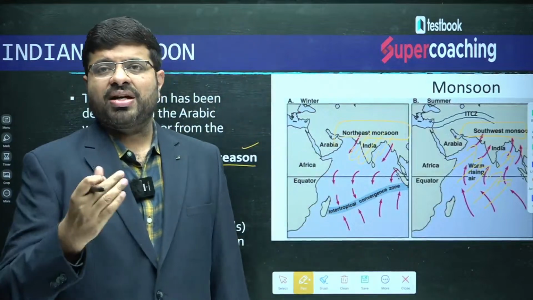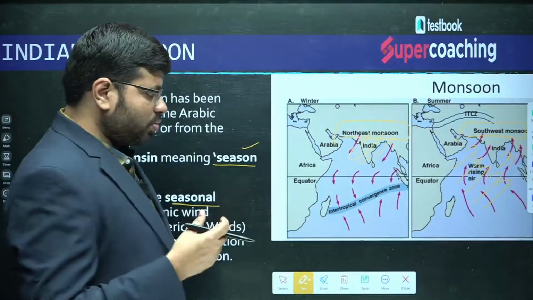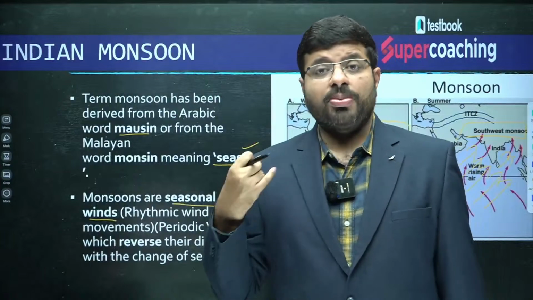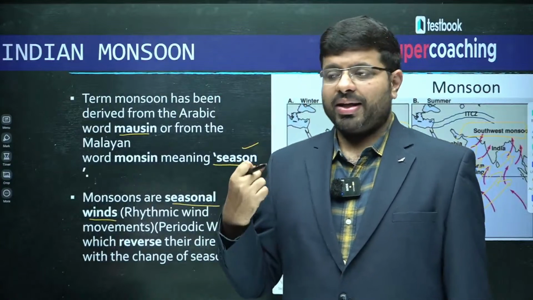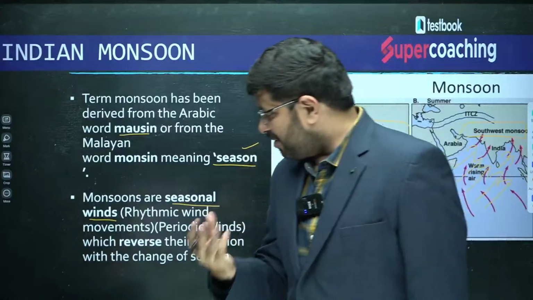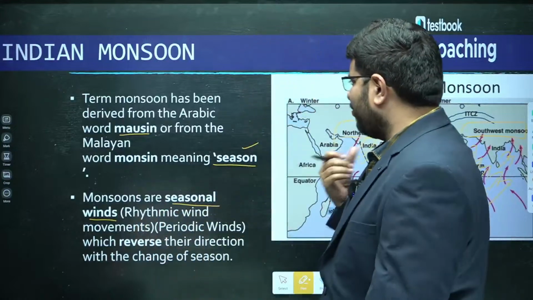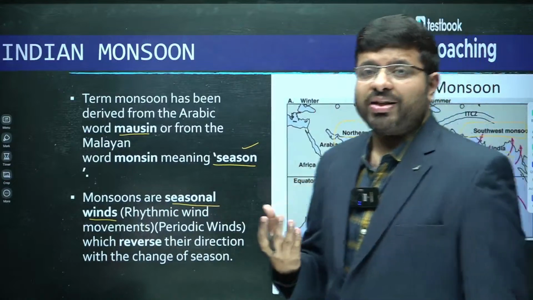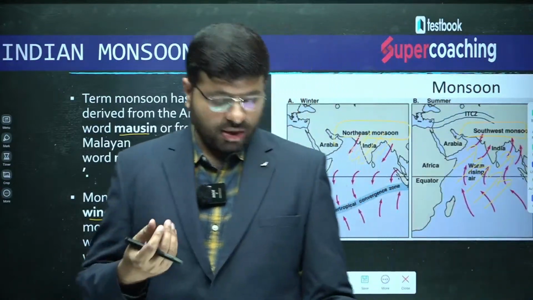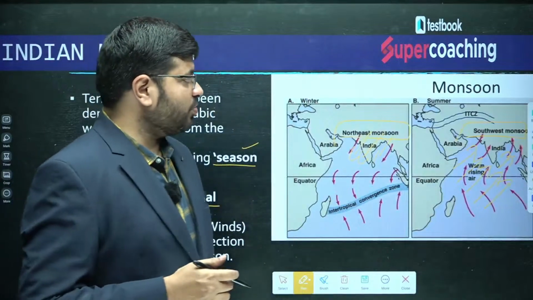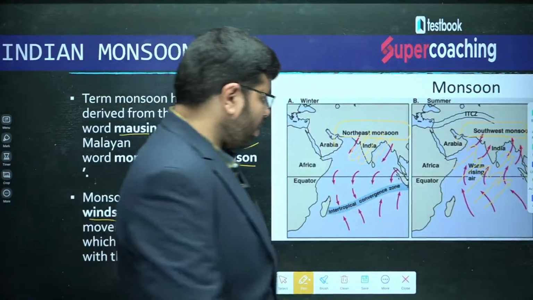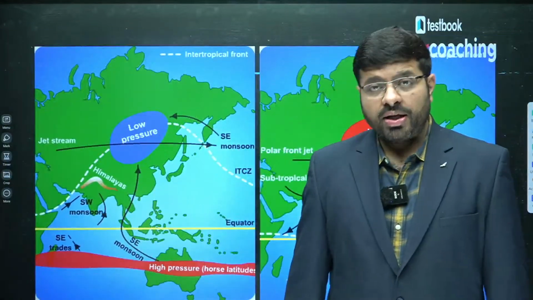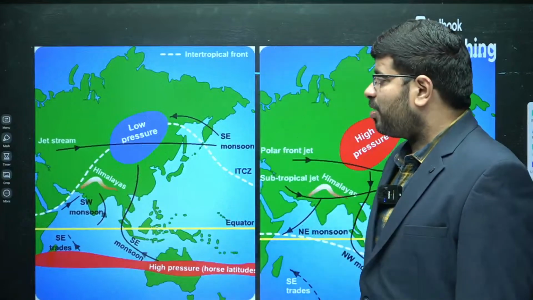So what are the basics you have learned until now? Monsoons are seasonal winds. They are not continuous winds, not periodic, not permanent winds. They are seasonal winds. They will have a huge impact within the Indian landmass and the Indian subcontinent. They are known for characteristics like breaks. This monsoon phenomenon is very unique to this part of the world, the Indian subcontinent, not the entire world, because of various reasons.